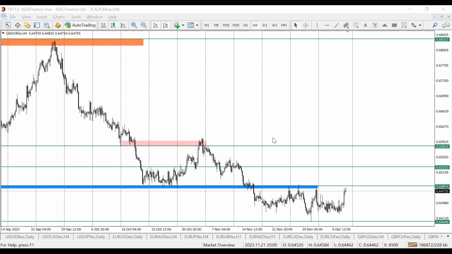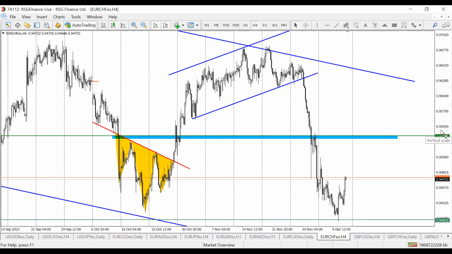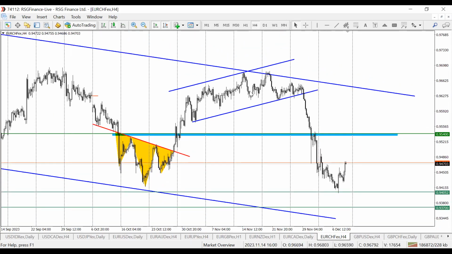Then let's move on to Euro Swiss franc. So on Euro Swiss franc, I'm looking to go short on this, and the trade for me is to wait for some level of retracement. We're already beginning to see that correction after this massive sell-off we had the previous week.